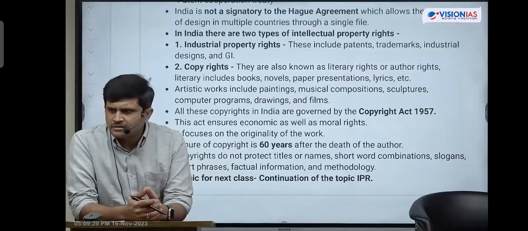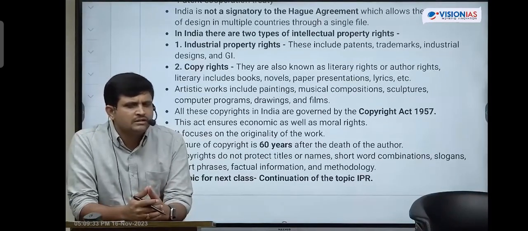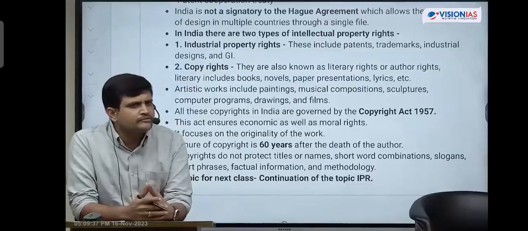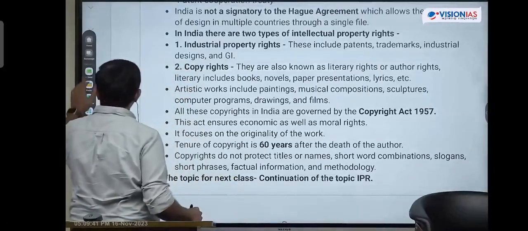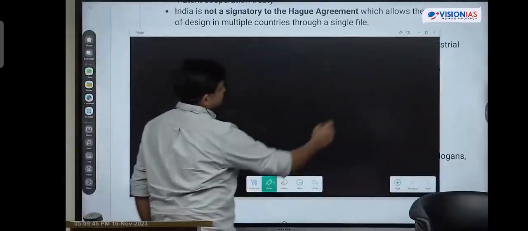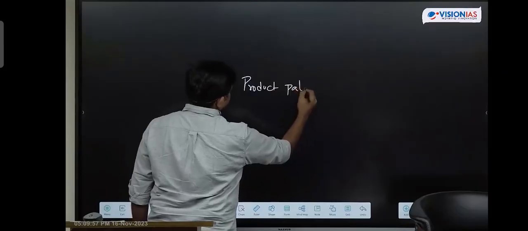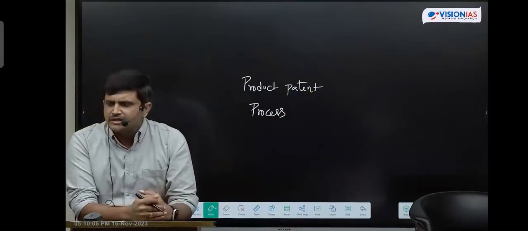Coming to patent rights, for what type of products are patents provided? Are patents provided for any type of product? No. There are two types of patent rights: product patent and process patent. For any product, we can give patent rights, that is a product patent. A process patent is also there. For these two things, patents can be issued.